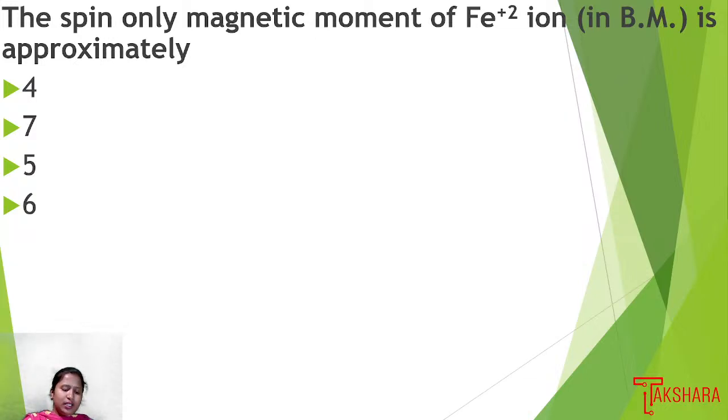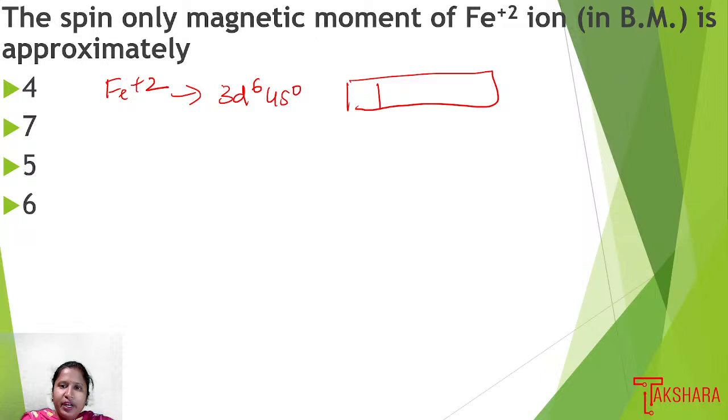Next we have: the spin only magnetic moment of Fe+2 ion in Bohr magneton is approximately, option 1 is 4, option 2 is 7, option 3 is 5, option 4 is 6. Here Fe+2 has the valence shell electronic configuration 3d6 4s0. So the number of unpaired electrons present is 4.